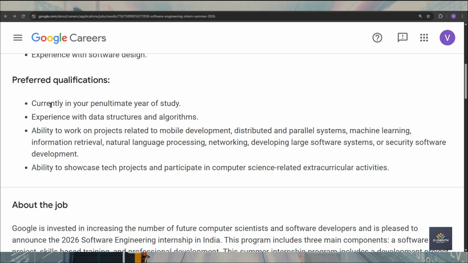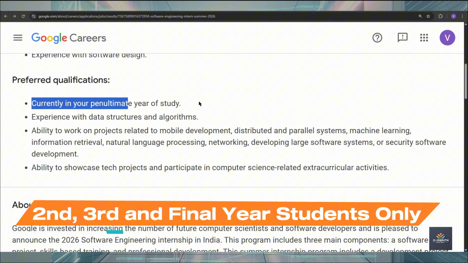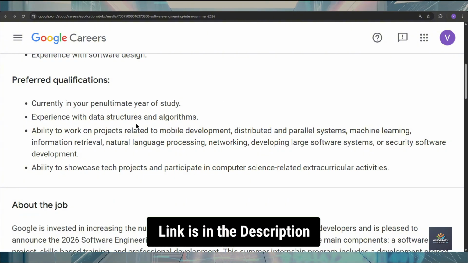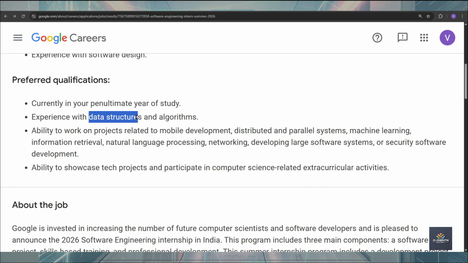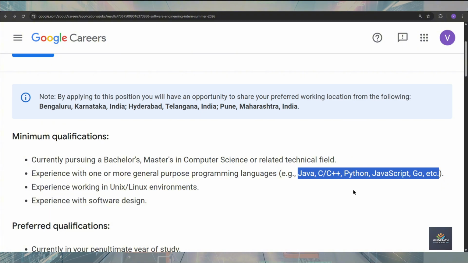You should be currently studying in the second year, third year, or fourth year. So this internship is only available for pursuing students. And you should also have a little bit of experience in data structures and algorithms along with any technology.